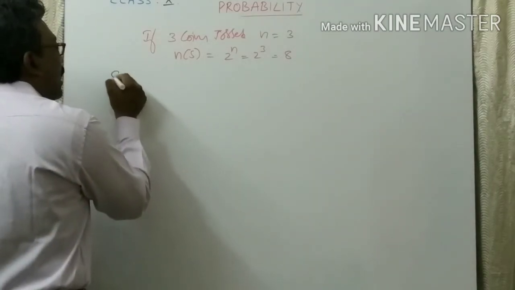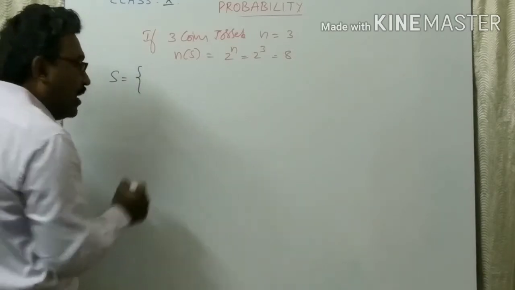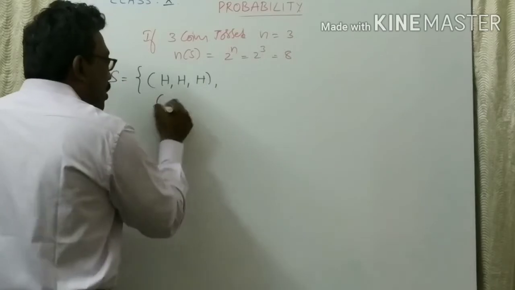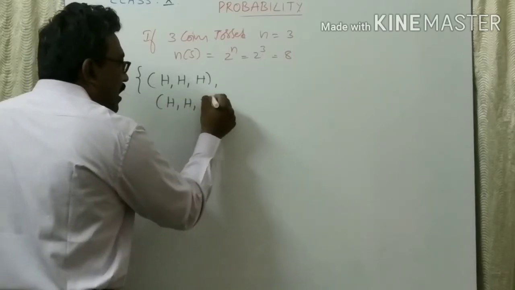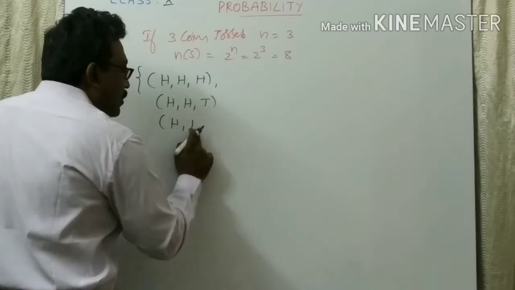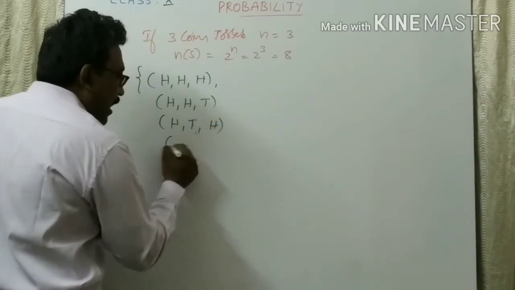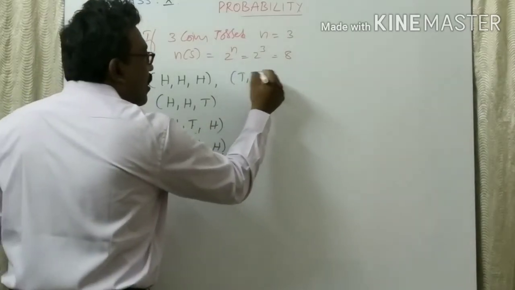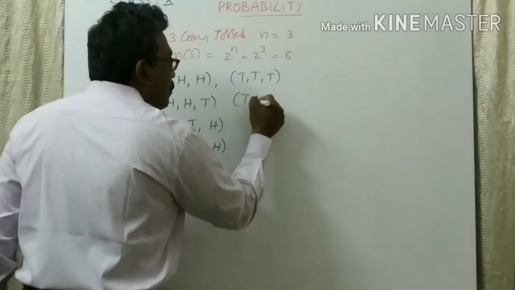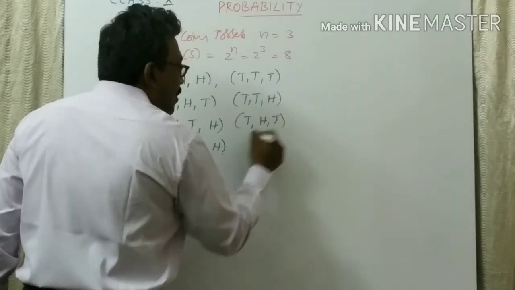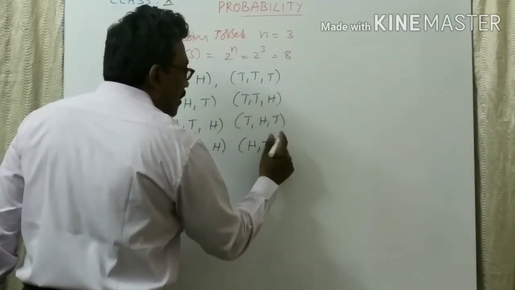Just now I told you, once again I am repeating: all 3 are heads. Now I am replacing a head with a tail. Now the second one is tail, third one is head. Tail, head, head. Now all 3 are tails. Replace a tail with a head. Now head, tail, tail.